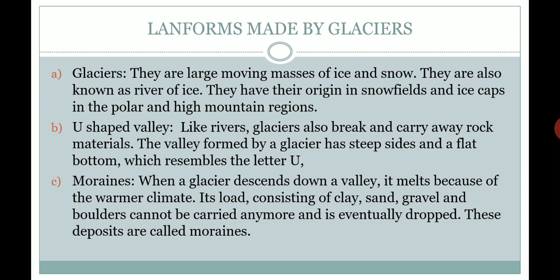They originate in snowfields and ice caps in the polar region or high mountain region. Glaciers are usually found in polar or high mountain regions, and they start in snowfields. U-shaped valley. Like a river, a glacier also breaks and carries away rock material. The valley formed by a glacier has steep sides and a flat bottom, which resembles the letter U.